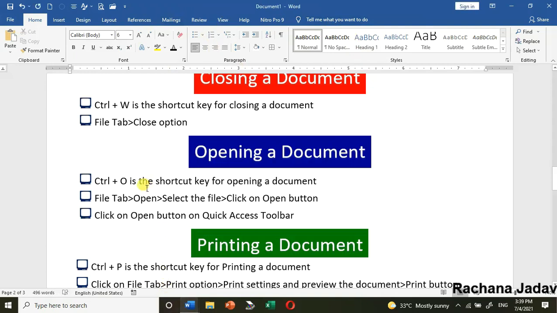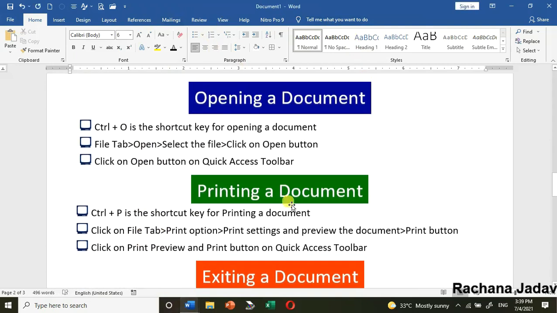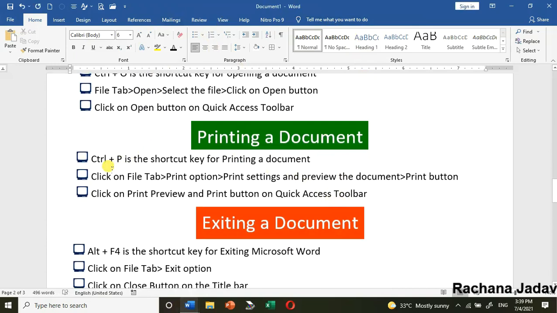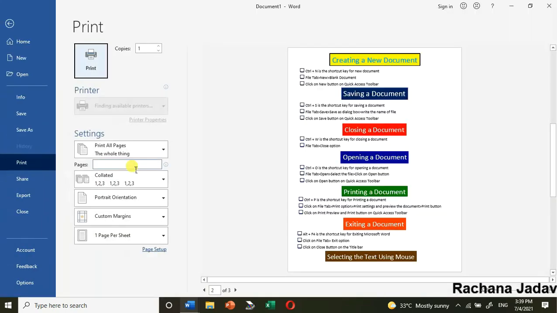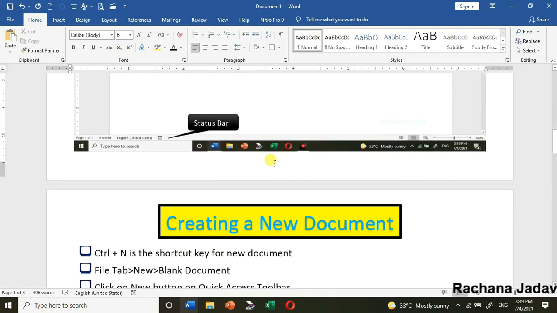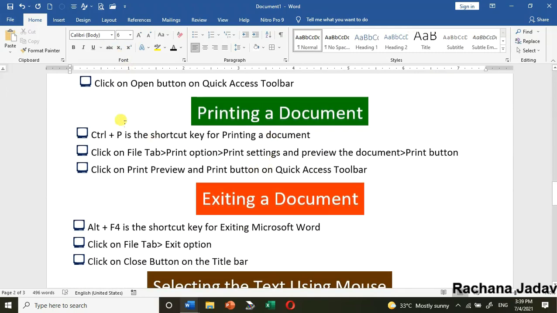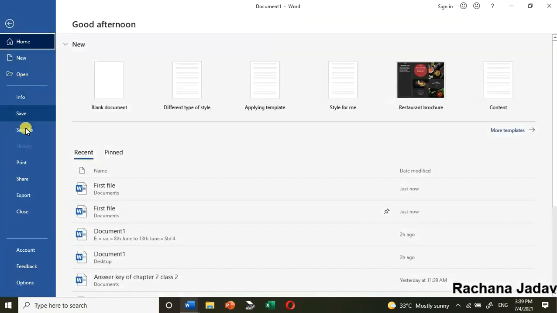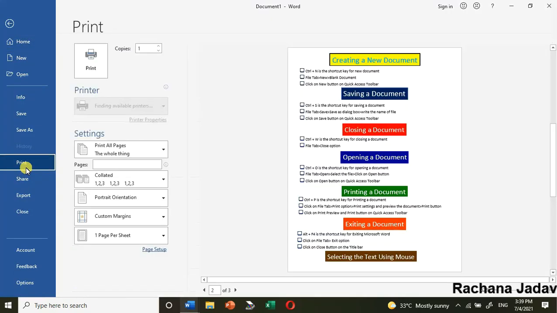Okay, now the next one is to print a document. Now the shortcut key, that is Control plus P. Okay, I will press it and I will show you over here. Control plus P, so it will show the preview at the first. Okay, next is file. In that you have the option of print.